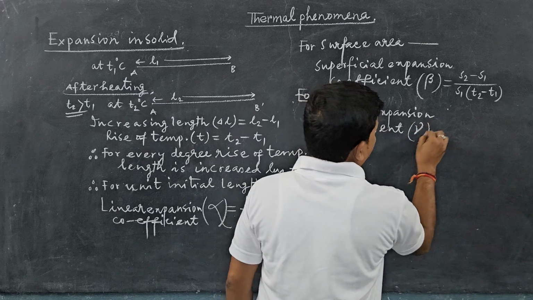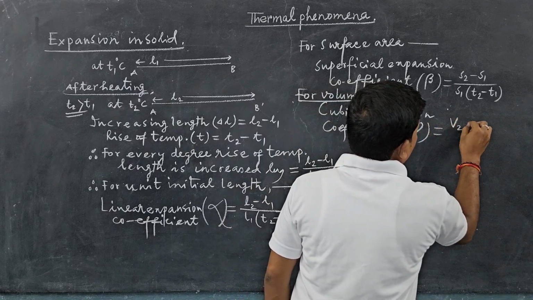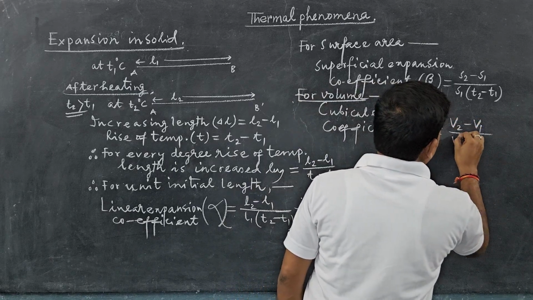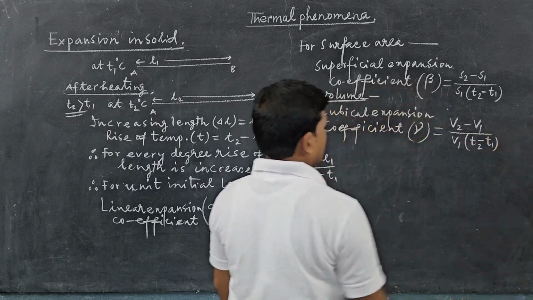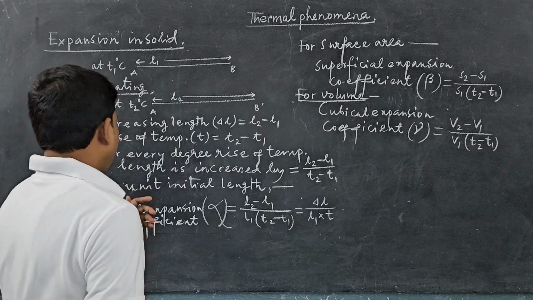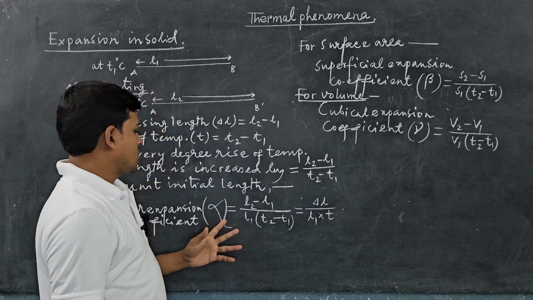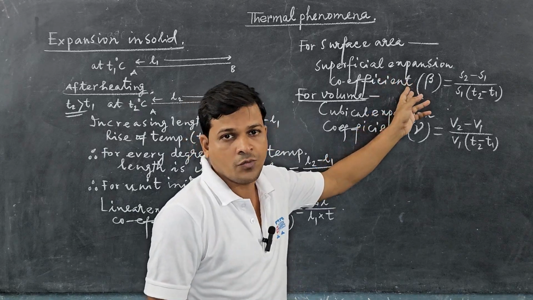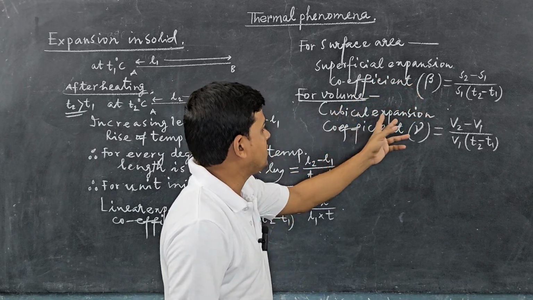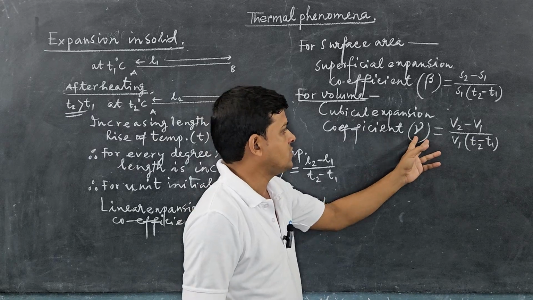This is gamma, equal to (V2 minus V1) by V1 into (T2 minus T1). So the linear expansion coefficient is denoted by alpha, the superficial or surface area expansion coefficient is beta, and the cubical or volume expansion coefficient is gamma.